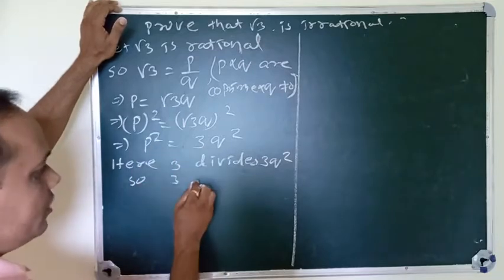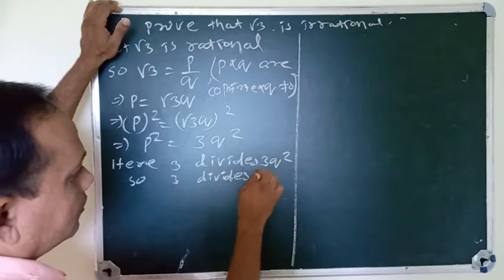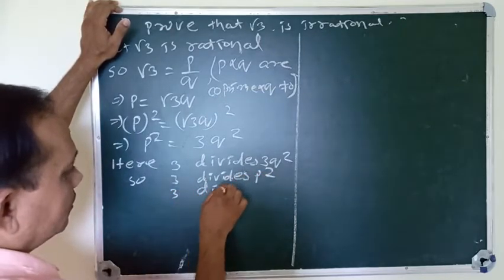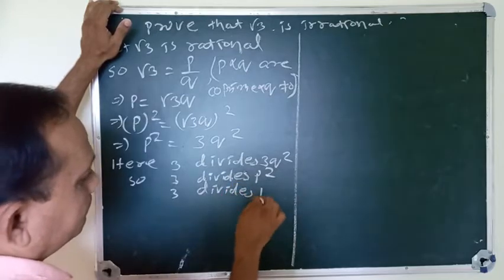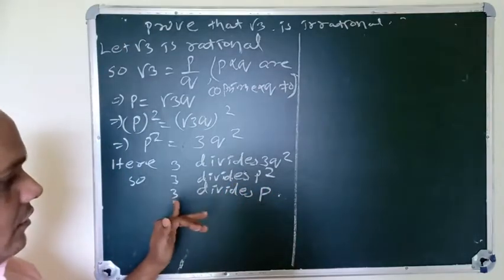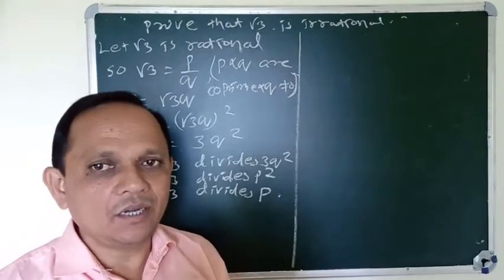Since 3 divides p square, 3 divides p also. That means p has a factor 3.